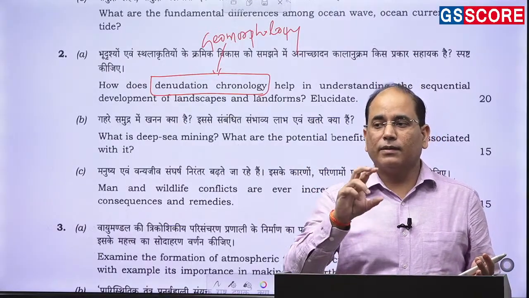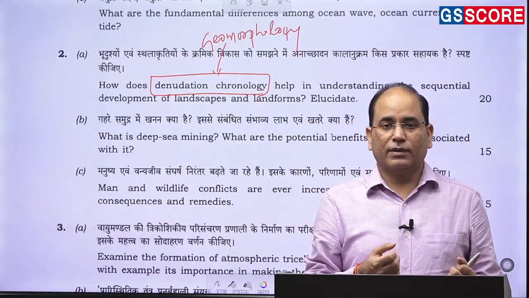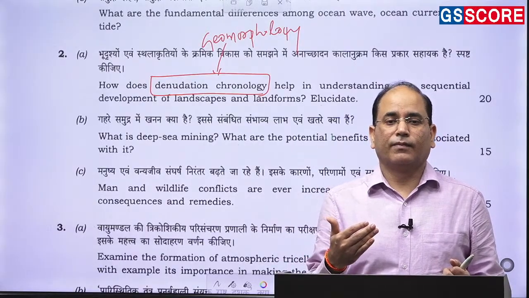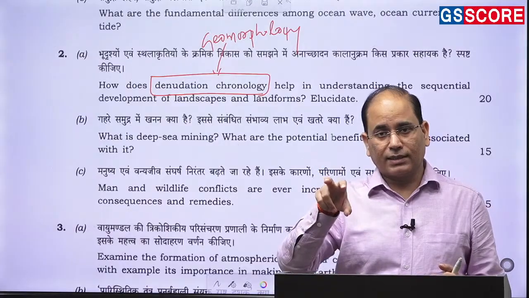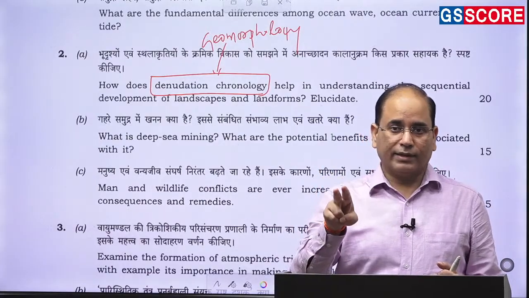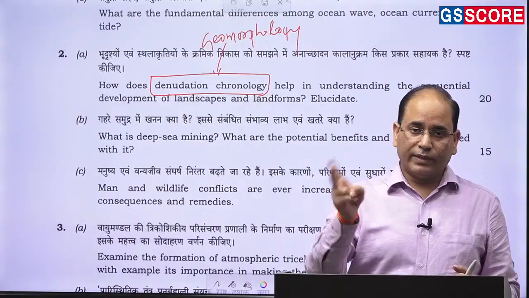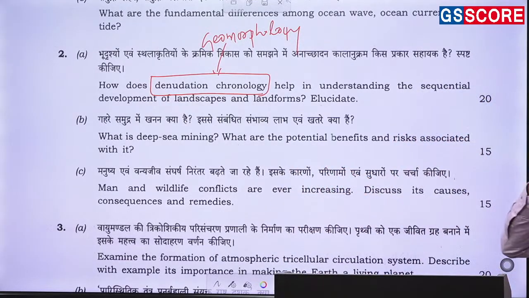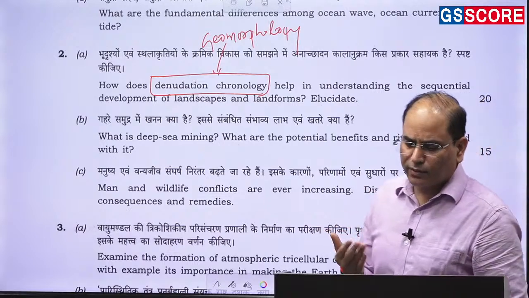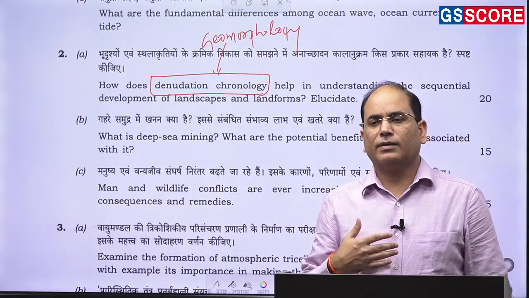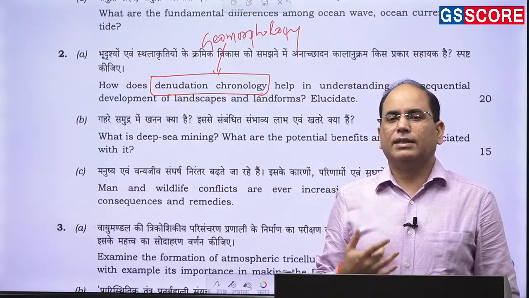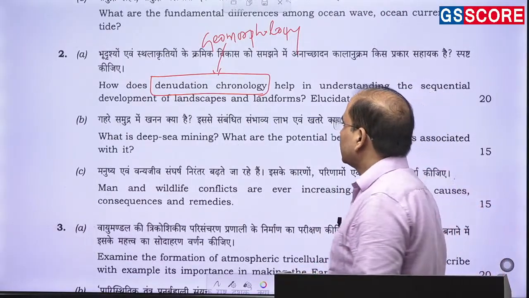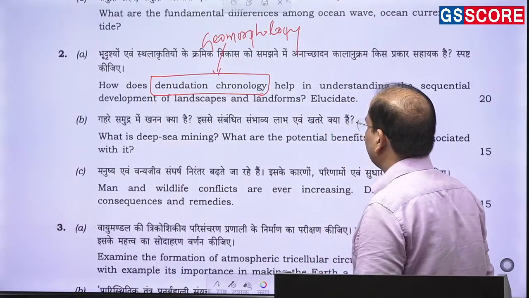Geological history is like a study of the rocks, study of the fossils, if some fossils or plants are there. So the geological history that is recorded within the rock, within the earth's surface, is the subject matter of denudation chronology. So this is your denudation chronology. From this we can understand how the changes have happened, and what the changes are. So this is how you need to tackle it.